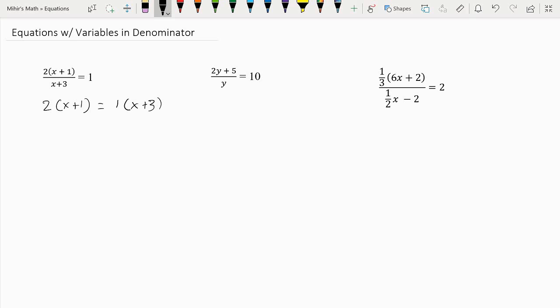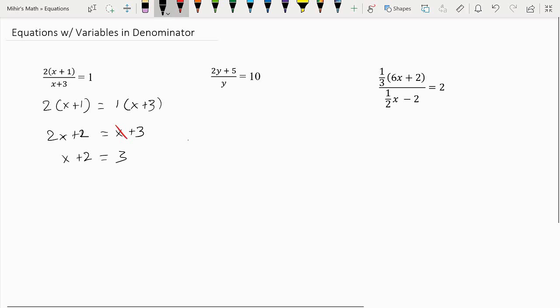So now we can solve this as normal and say 2x plus 2 actually, is equal to x plus 3. Now we have to subtract x from both sides, so we get rid of it from here, it becomes x plus 2, because we subtracted x, is equal to 3.